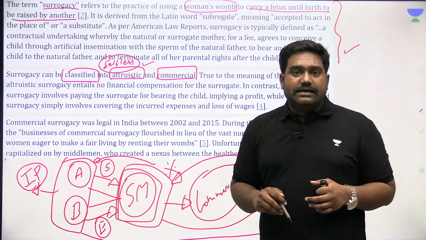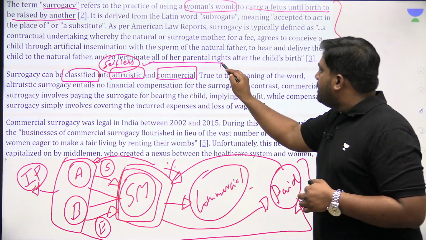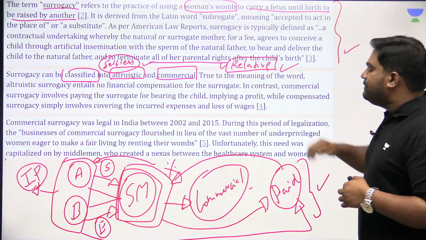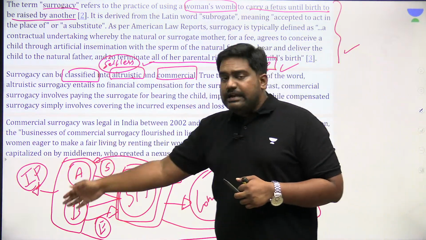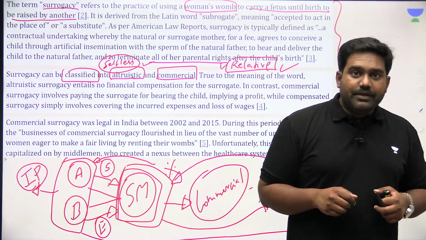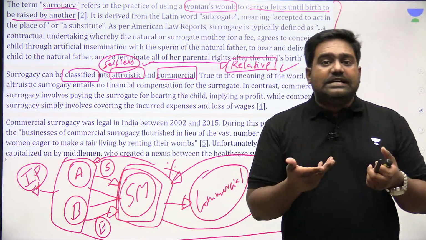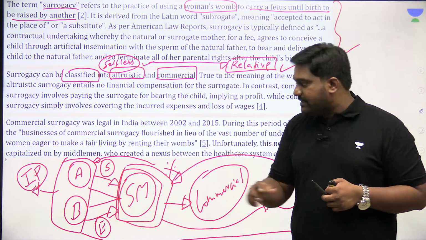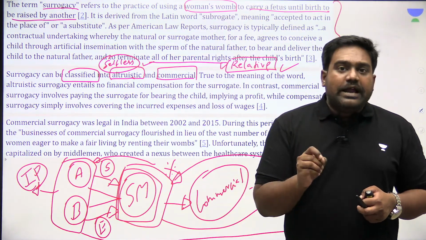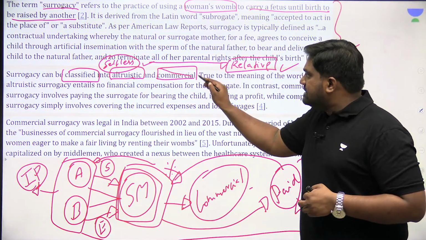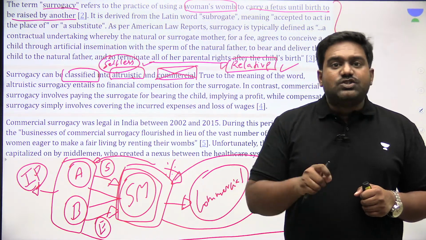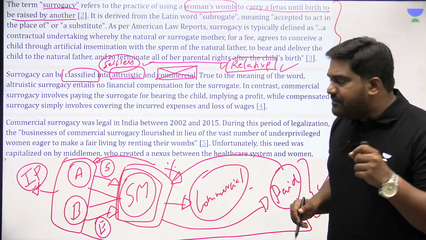Usually in altruistic surrogacy, the surrogate mother will be a relative of the intended parents. In many cases, the relative would be genetically connected either to the father or the mother. So such form of selfless surrogacy is called altruistic surrogacy, where there is no exchange of money. According to Indian law, commercial surrogacy is prohibited. It is banned in India because when it was legal, it was heavily misused